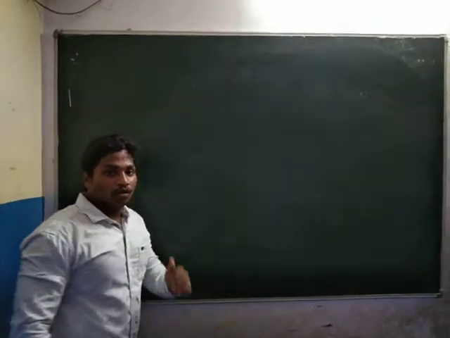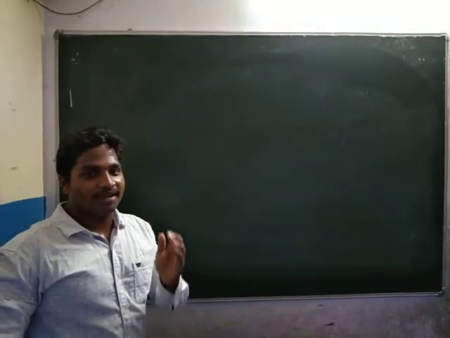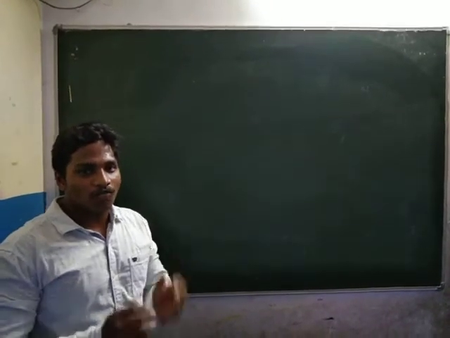Okay. Now, what is a real number? We have not learned it yet. So, for better understanding, we have a small flow chart.